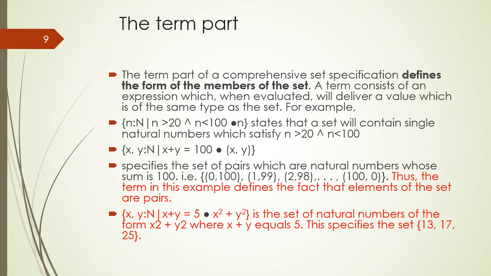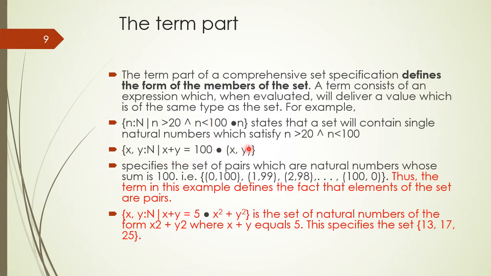For example, we have an example of comprehensive set specification where term part is an expression containing n, and the predicate part represents that we will consider natural numbers which are greater than 20 and less than 100. Therefore, this set would contain natural numbers from 21 to 99.